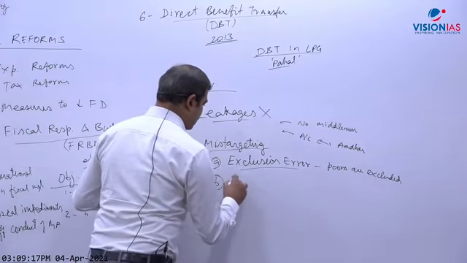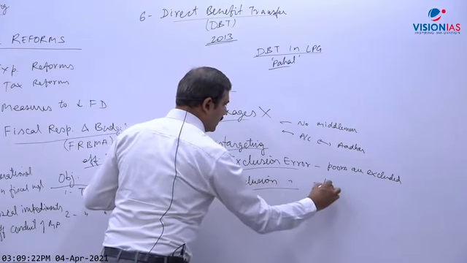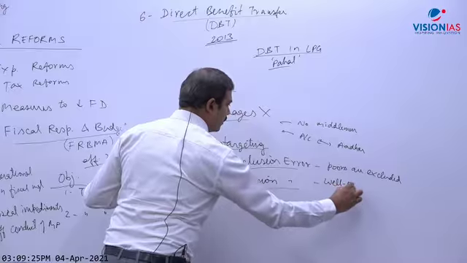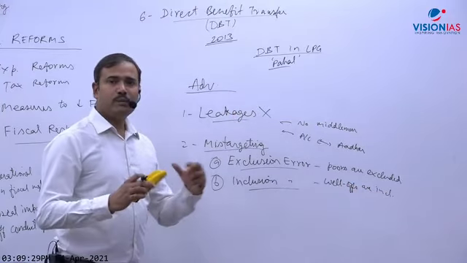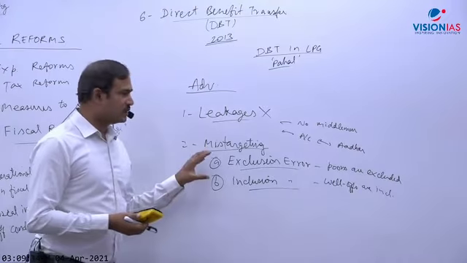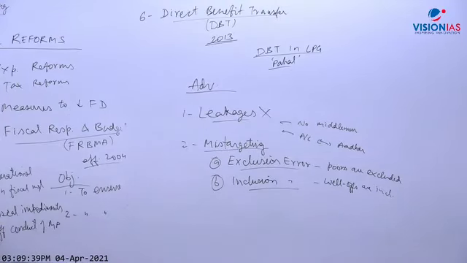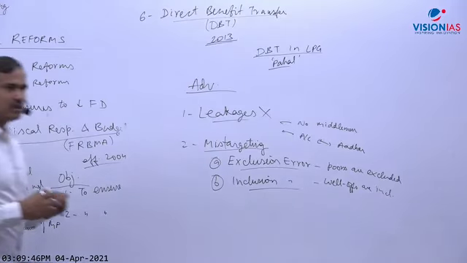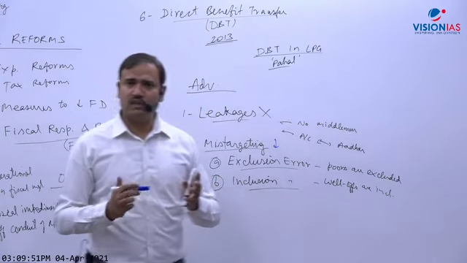And second is inclusion error. Inclusion error means the well-offs are included. Like some well-off people may be taking money in the name of the poor. So this mistargeting will eliminate or reduce. So obviously the answer is reduce. It will not eliminate this problem, because who is poor and who is not poor is a very subjective thing.